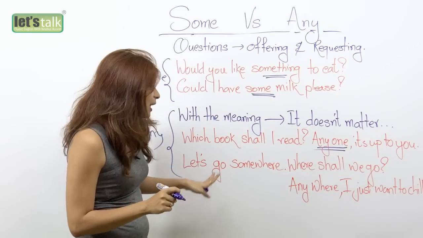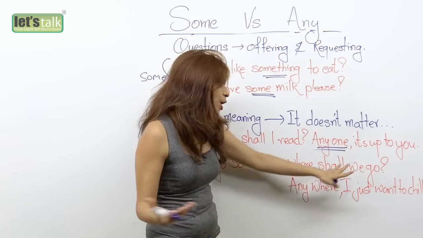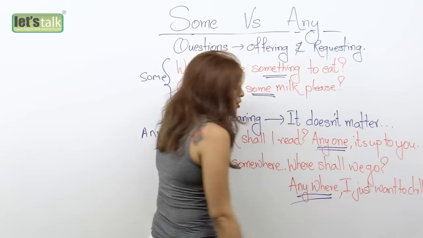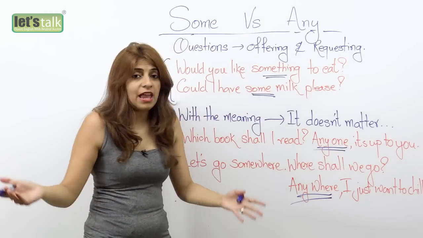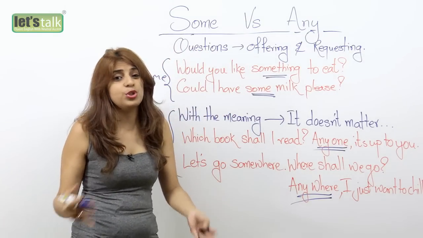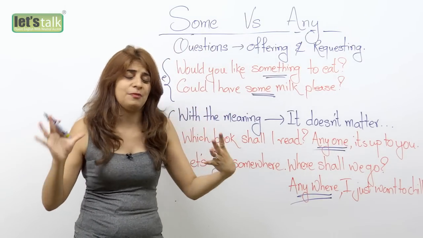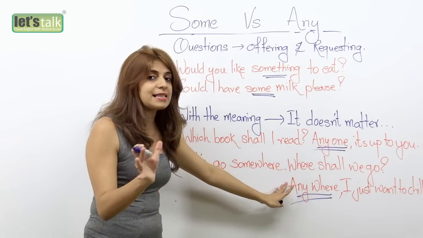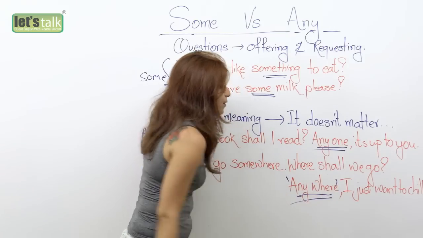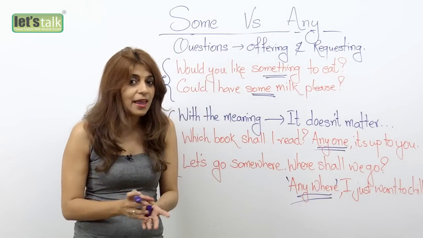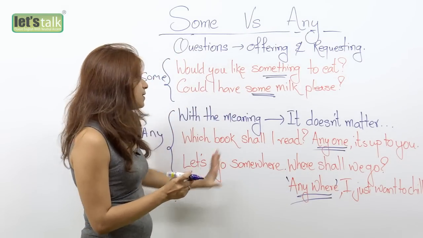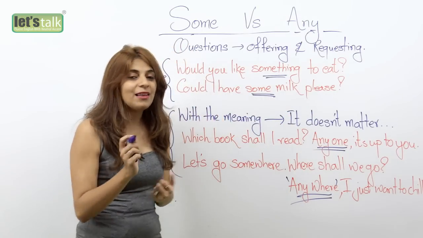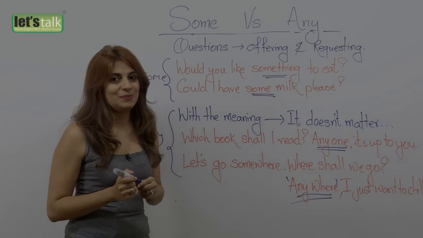Another one. Let's go somewhere. Where shall we go? Anywhere. I just want to chill. So again, here you're saying anywhere because it doesn't matter to you. You just want to step out. You just want to have a good time. You just want to chill. So it doesn't matter. So that's exactly the reason why you end up using the word anywhere. Okay? So you use these words with the meaning that it doesn't matter. Got it? Now let's have a look at another rule.